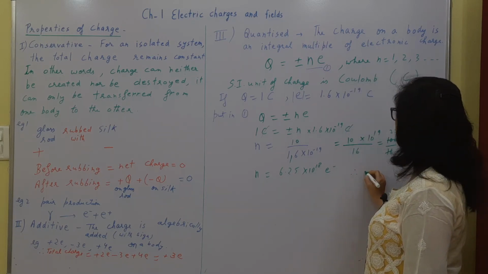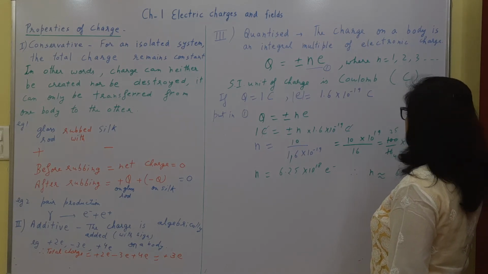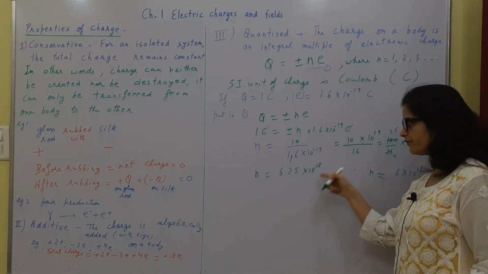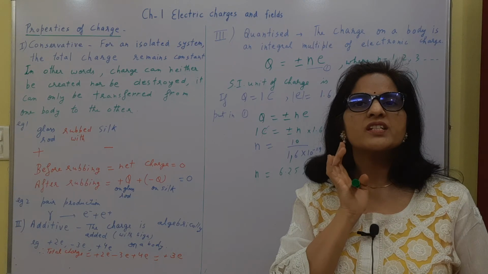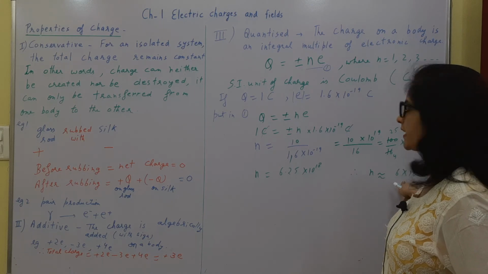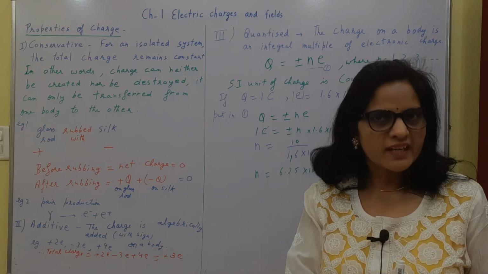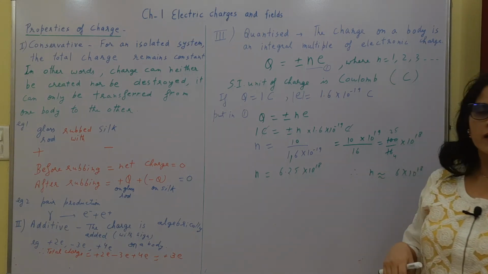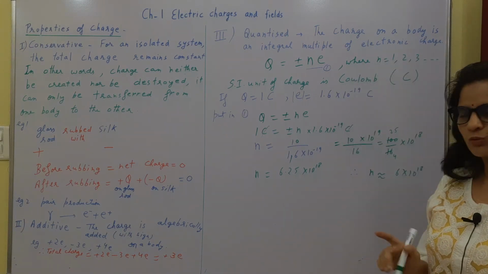Therefore, n is nearly equal to 6 into 10 to the power 18. So if these many electrons are transferred from one body to another, then 1 coulomb charge is produced. If there is plus 1 coulomb charge, that means 6 into 10 to the power 18 electrons are transferred from that body to the other body. That's why this body which loses electrons attains plus 1 coulomb charge. And if there is a gain of 6 into 10 to the power 18 electrons, then that body acquires a negative 1 coulomb charge, right?